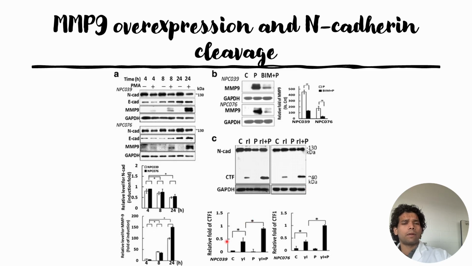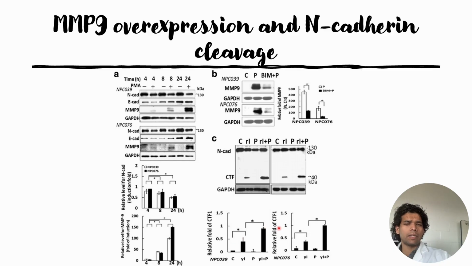In the bottom side of panel C, we can see that CTF1 for NPC039 goes up by around 0.5 times over the background when they use the secretase inhibitor alone. But when they combine the secretase inhibitor with PMA, it goes up by around 1 time compared to the control.